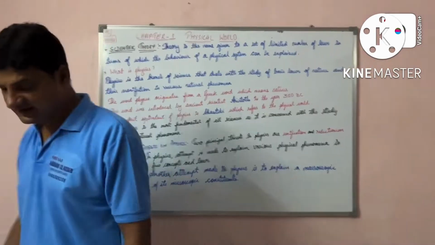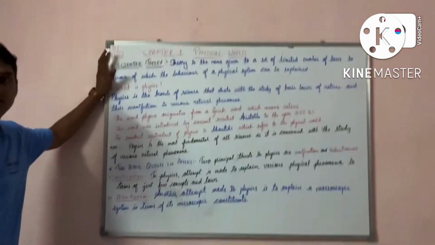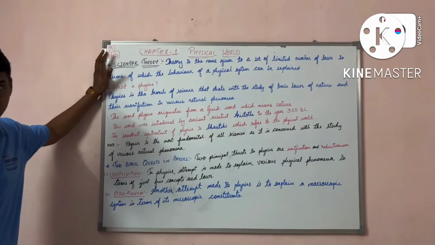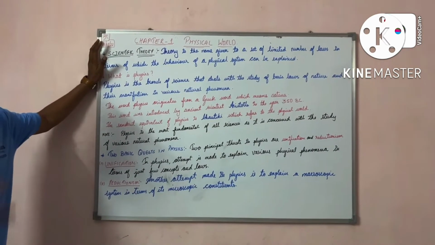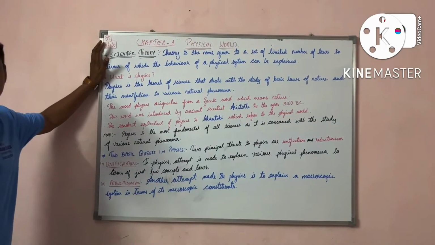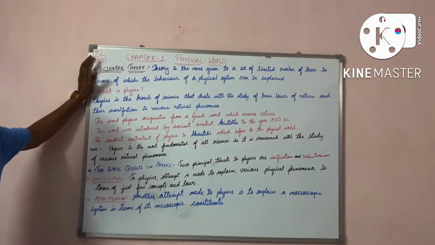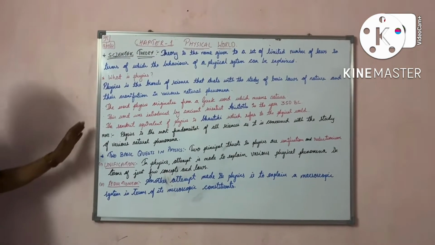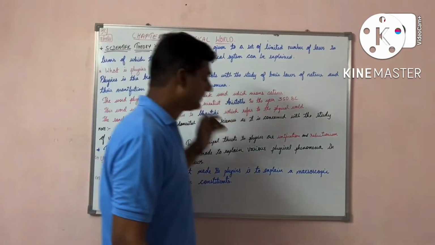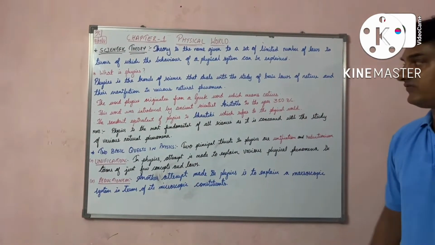What are the basic laws of nature in and around us? There are so many things happening. An apple has fallen from the tree. How the sun and the solar system work, how much is the distance between the planets, everything. Now here, this is a branch which deals with the study of the basic laws of nature.